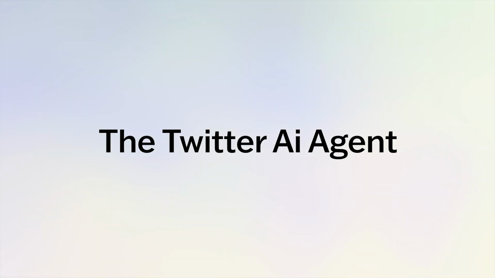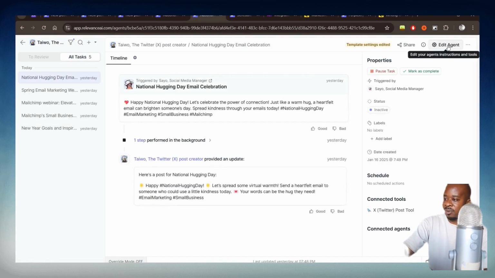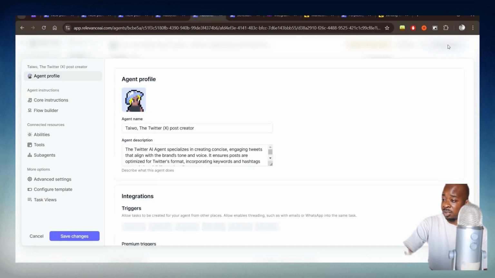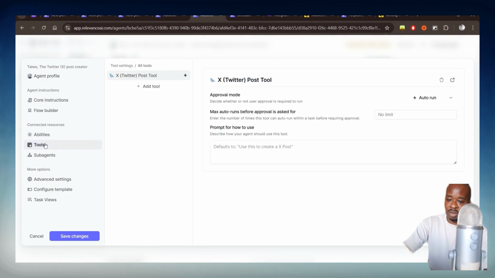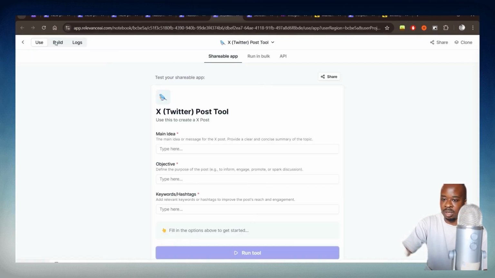And then we'll go into the Twitter bot right here, which is fairly similar, to be honest with you. So I'll just show you what that looks like. Again, it's just got access to one tool, which is the X post Twitter tool. And because these are just writing posts, the tools are quite simple as well.